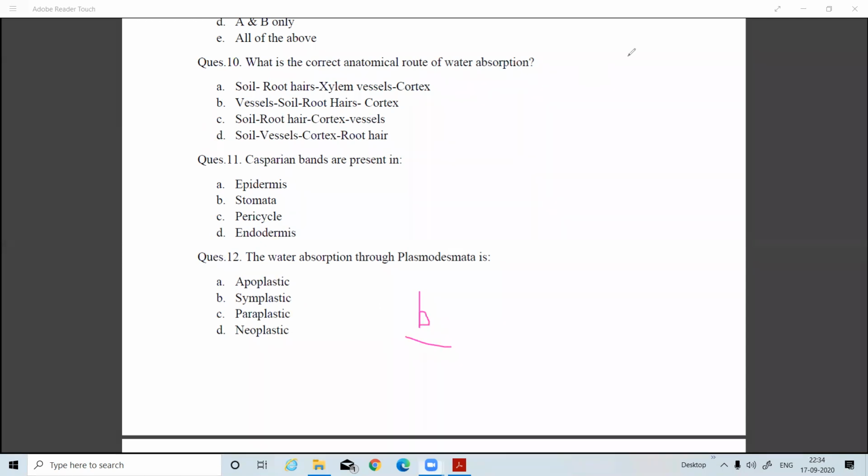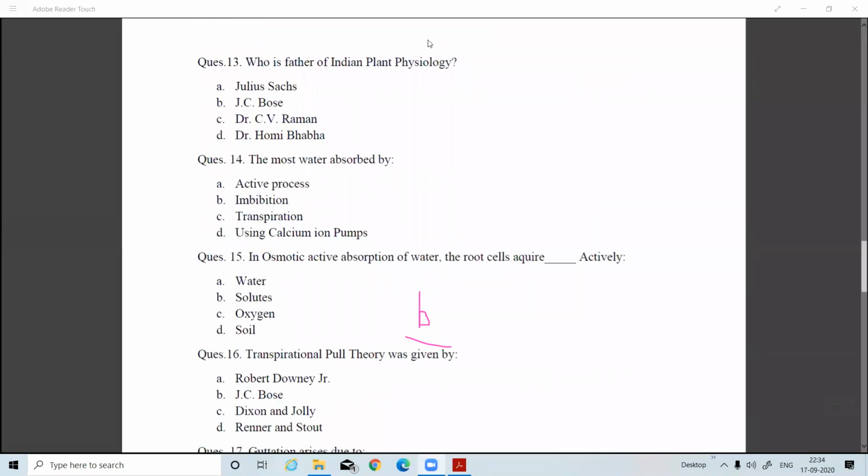Who is the father of Indian plant physiology? Dr. Jagdish Chandra Bose is the father of Indian plant physiology. Most water is absorbed by transpiration, which means a passive process, and that thing is the transpiration.